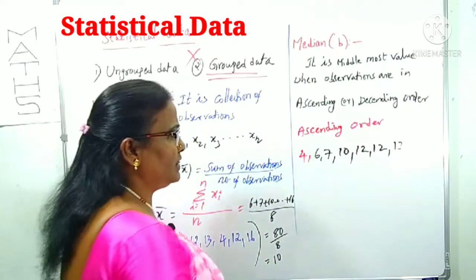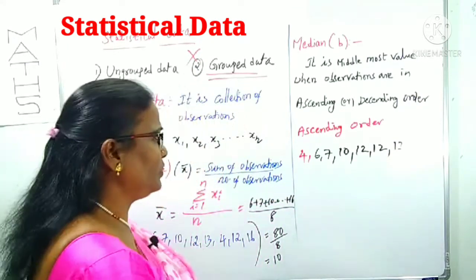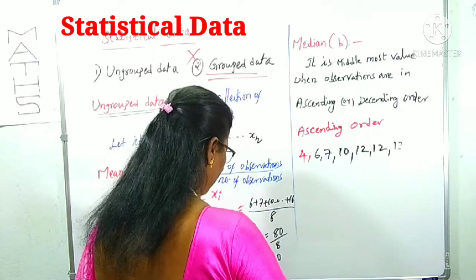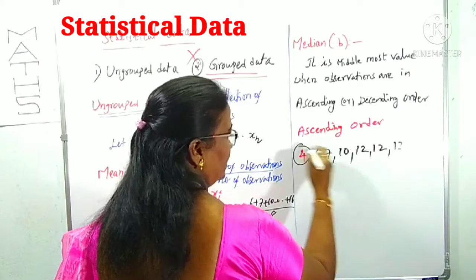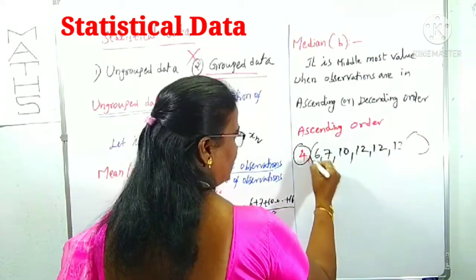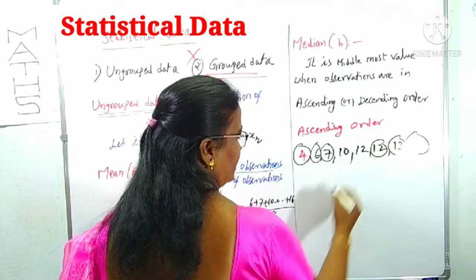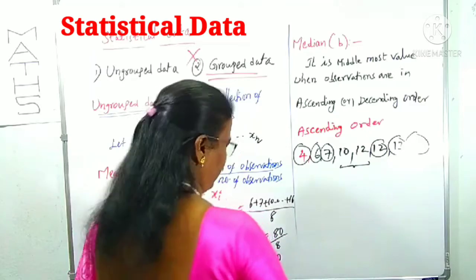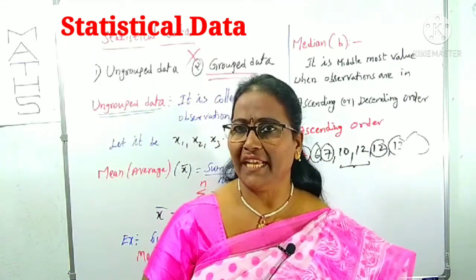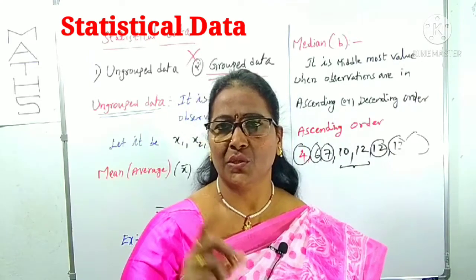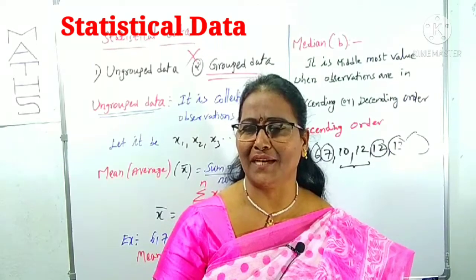Now we can observe that there are 8 observations. The middle 2 terms are left over. How do you know that? We can cancel the same number of terms on both sides. We close this 4 and this 16, again 6 closed, 13 closed, 7 closed, 12 closed. Two numbers are left over because the given data has an even number of observations. If there is an even number of observations, 2 middle values are left over. We take their average, and that is our required median.